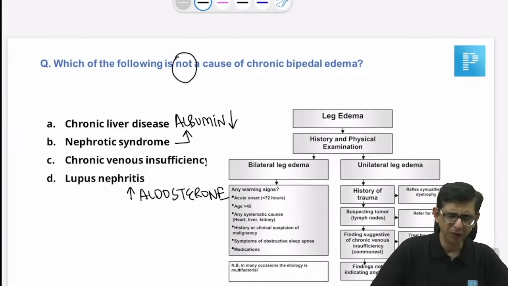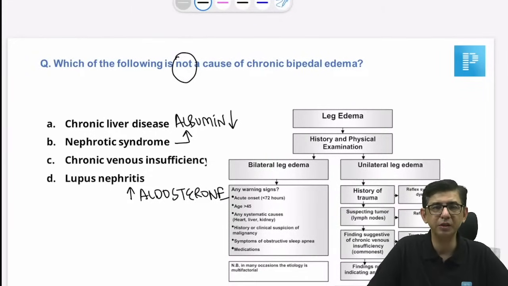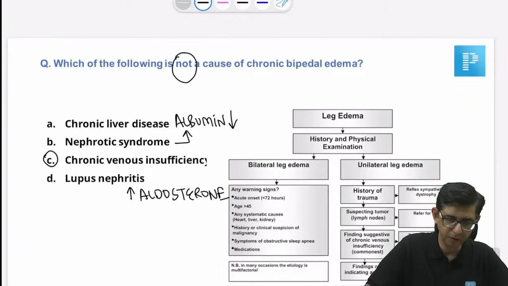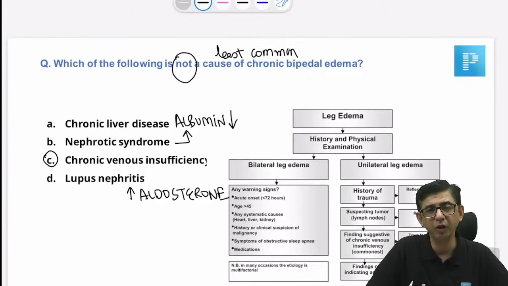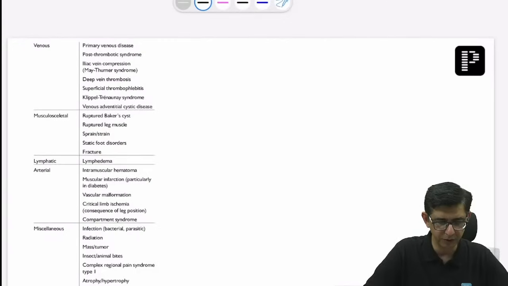Yeah, least common cause. Okay, fine. The gist of the question is still there, least common cause or not a cause. So that would be chronic venous insufficiency. I'll just modify that, least common. Yeah, least common cause of chronic bipedal edema. That would be again chronic. The answer would still remain the same, doctor. Chronic venous insufficiency is usually a cause of unilateral edema. So that helps us solve this question.